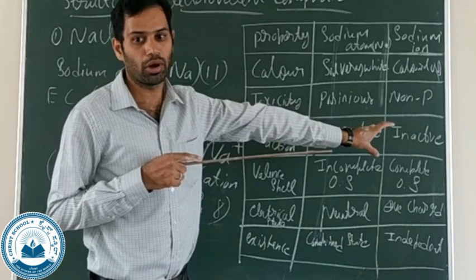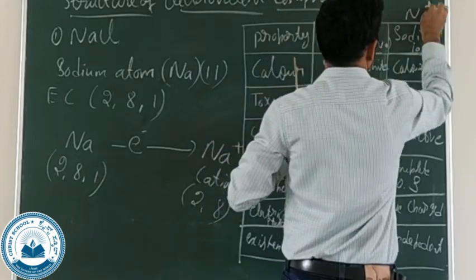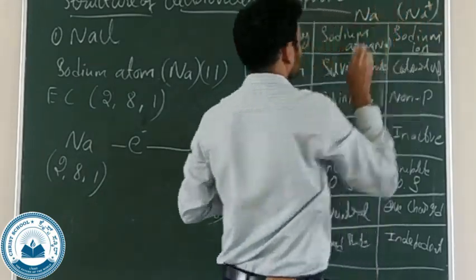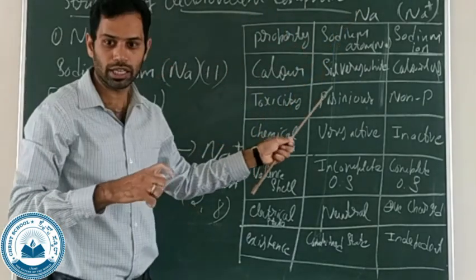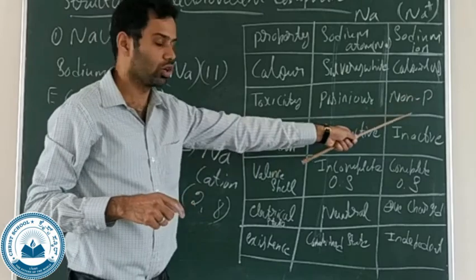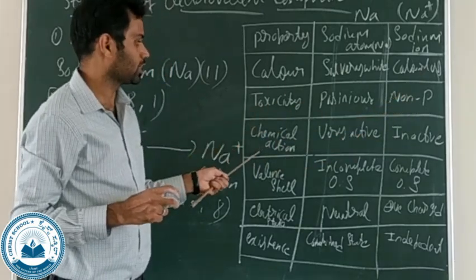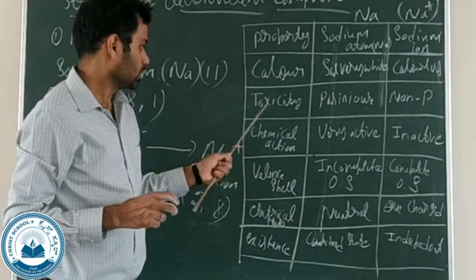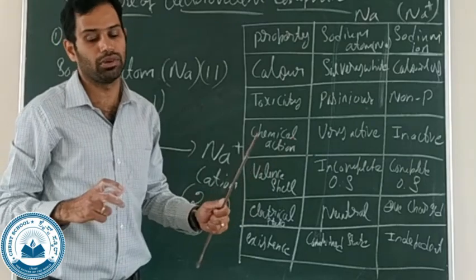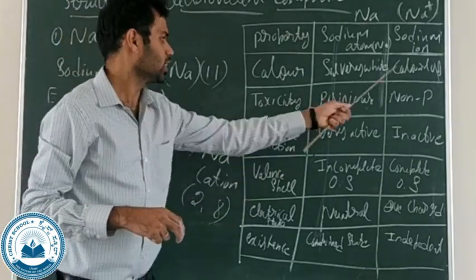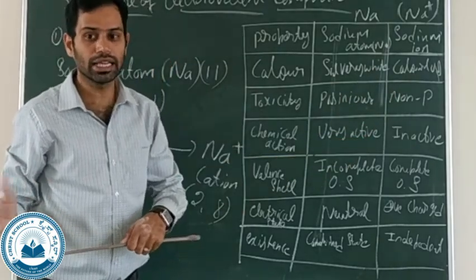Ion means Na plus, with a positive charge; here only Na is the atom. Clear? So in toxicity, sodium atom is very poisonous and sodium ion is not poisonous. Next property, chemical action. Sodium atom is very active in nature, whereas sodium ion is inactive in nature.